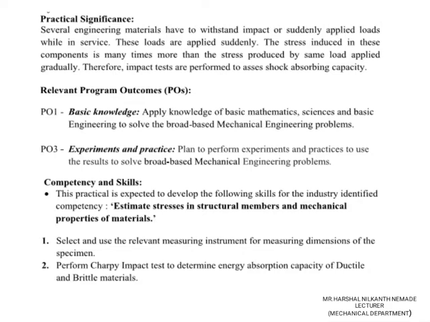Relevant program outcomes: PO number 1 is basic knowledge and PO number 3 is experiment and practice. Competencies and skills: this practical is expected to develop the following skills for the industry identified competency: estimate the stress in structural members and mechanical properties of a material. Select and use the relevant measuring instrument for measuring the dimensions of a specimen.